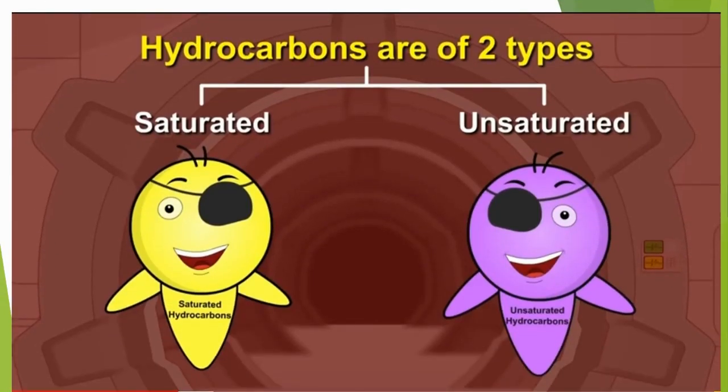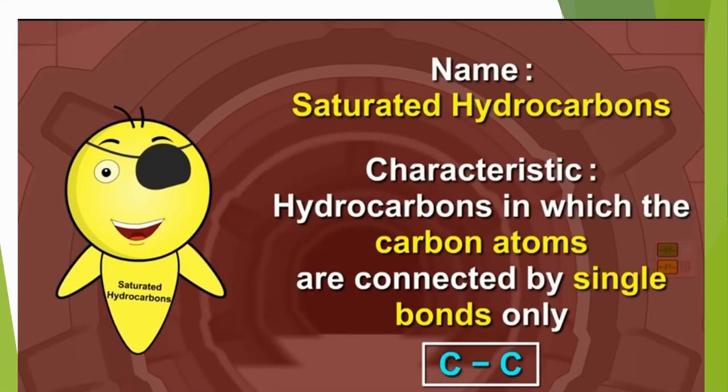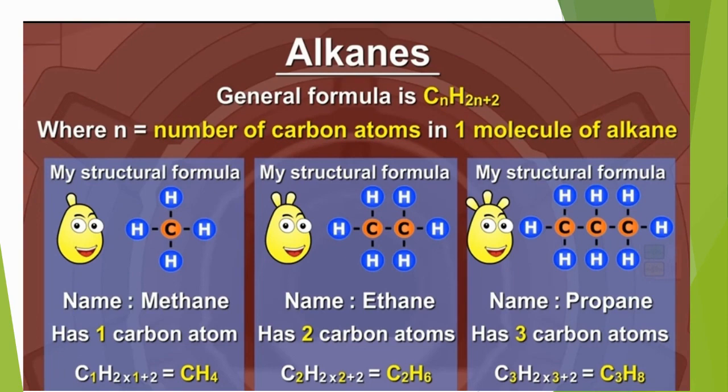So let's start with hydrocarbons. These are mainly of two types. These are saturated hydrocarbons and unsaturated hydrocarbons. Saturated hydrocarbons. What are the characteristics? Hydrocarbons in which the carbon atoms are connected by single bonds only. When there is a single bonding between two carbon atoms, then these are known as saturated hydrocarbons. These are alkanes and its general formula is CnH2n+2, where n is the number of carbon atoms.